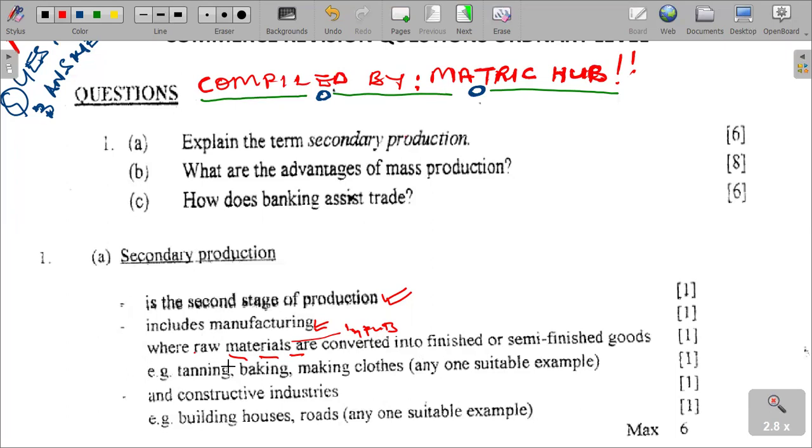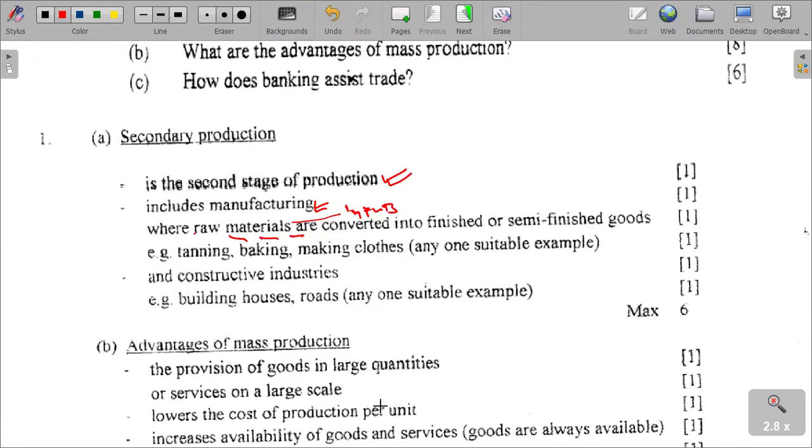We talk about examples, e.g. tanning, baking, making cloth, and any other examples that we can give in constructive industries. We talk about building of houses, roads, and stuff. So raw materials are converted into finished or semi-finished products, and when you answer this question, you must also give some examples, like tanning, baking, and making clothes, which is textile industries.